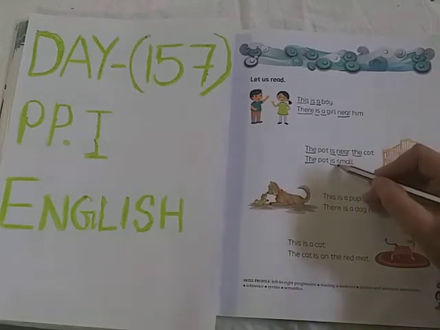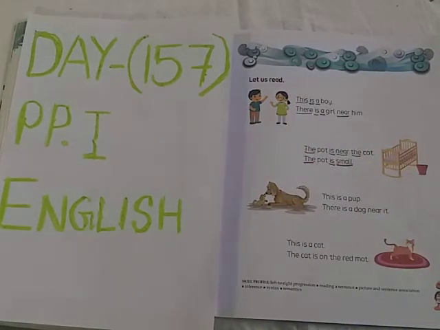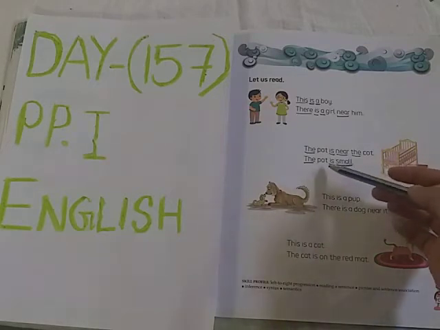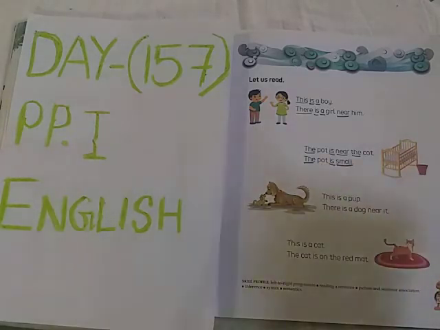And S-M-A-L-L, small, is also a sight word. So here what we are doing, children? We are underlining the sight words. See here, we have not done this. Why? Because the pot, P-O-T, pot, is not a sight word. It is a name of an object. Okay? See the next sentence now.